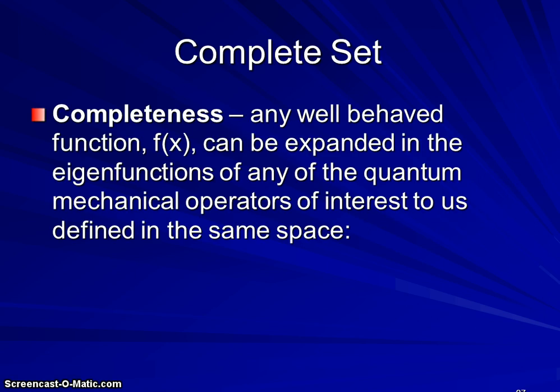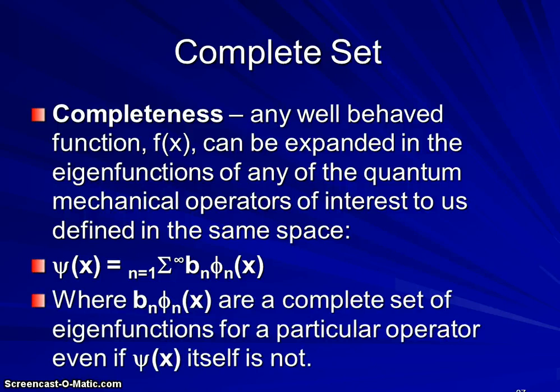Additionally, we want to talk about completeness. Any well-behaved function can be expanded in the eigenfunctions of any quantum mechanical operator that is of interest to us. So what we're saying is a particular wave function may not be an eigenfunction of that operator, but it can be written as a sum of functions that are eigenfunctions of the operator, and we would need a complete set of those. For some functions that might be an infinite number of functions we would have to add together to get the quantum mechanical function we are looking for.